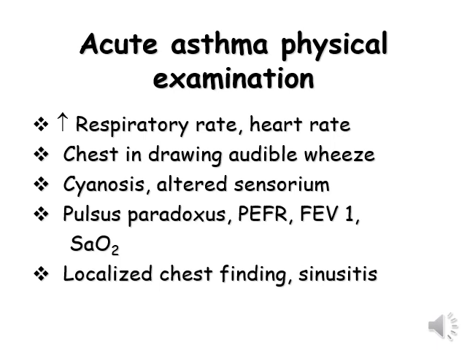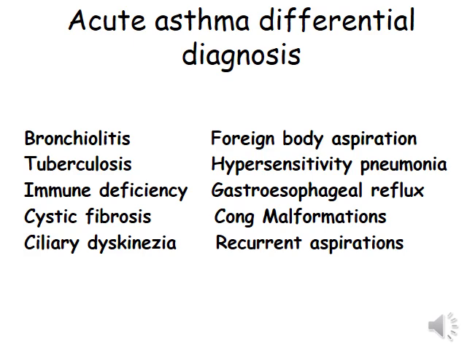On spirometry, there are PEFR and FEV1 abnormalities, SpO2 may be low, pulsus paradoxus may be present. On chest, there may be rhonchi. You can detect sinusitis. Acute asthma differential diagnoses are bronchiolitis, tuberculosis, immune deficiency, cystic fibrosis, ciliary dyskinesia, foreign body aspiration, hypersensitivity pneumonitis, gastroesophageal reflux, congenital malformation, recurrent aspiration.